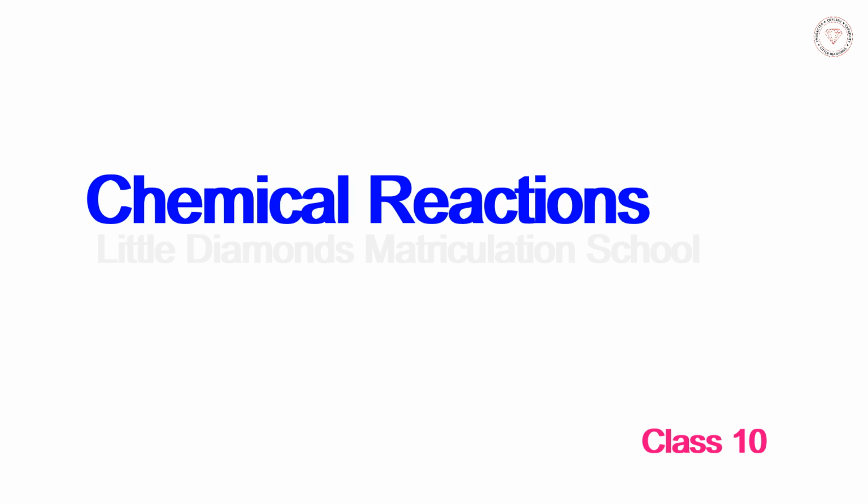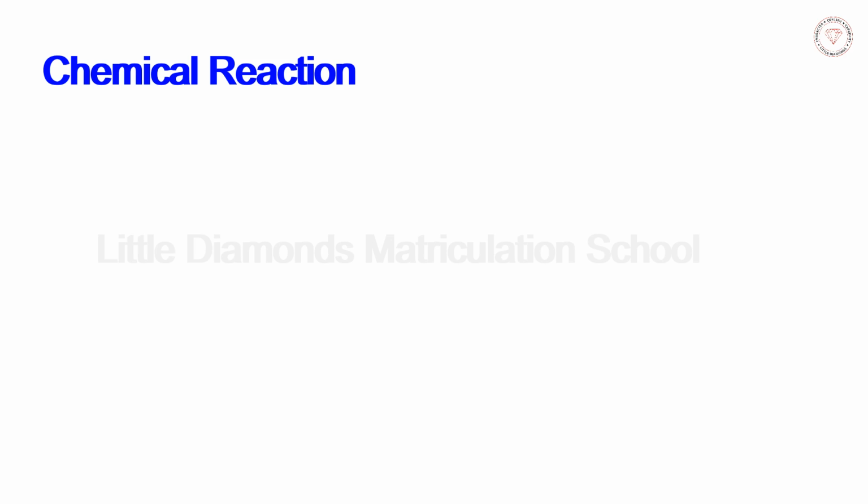Class 10 Chemical Reactions. In our previous videos, Class 9 Chemical Bonding Part 1 and 2, we saw why and how the bonding between atoms take place. In this video, we shall see how the various chemical reactions take place. All chemical changes that take place in our day-to-day life are due to chemical reactions.